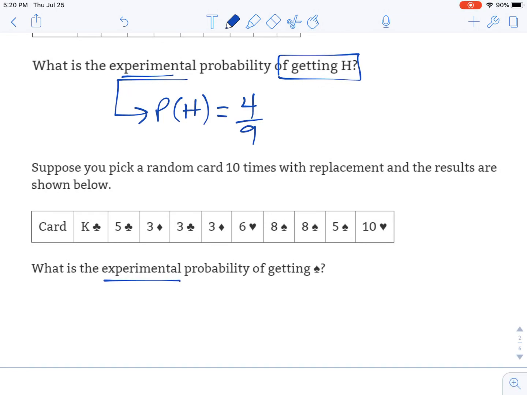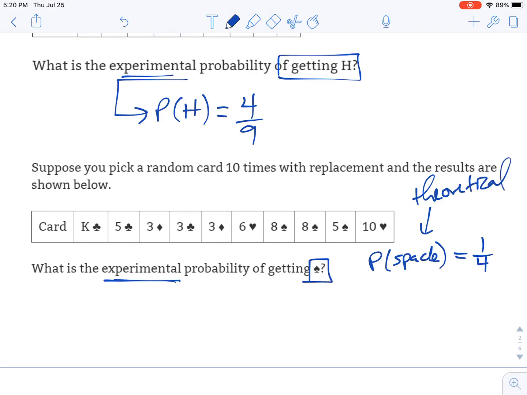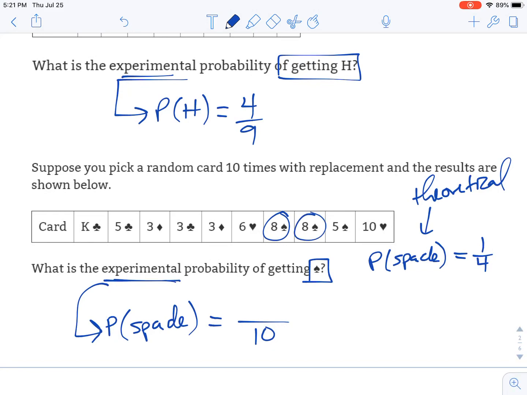So for the experimental probability of getting a spade, now there's 4 suits in a deck, so the theoretical probability of a spade would be 1 out of 4, because again, there's 4 suits. But let's see what we actually got here. So out of 10, the experimental probability of a spade is how many times out of 10 did we get a spade? So we just count how many spades we've got. 1, 2 here, 3 spades total.